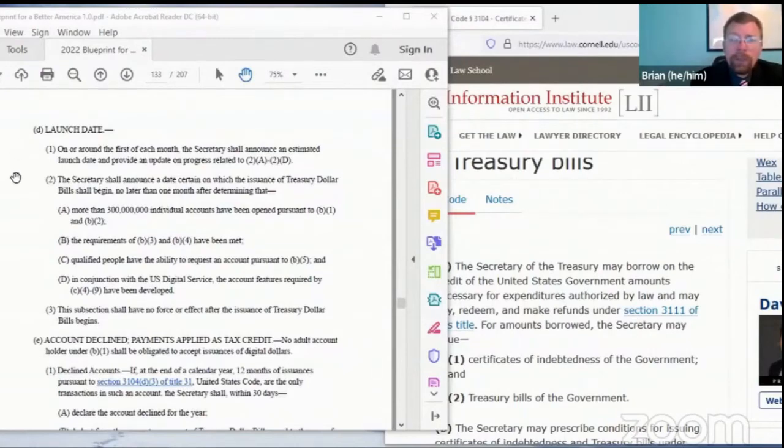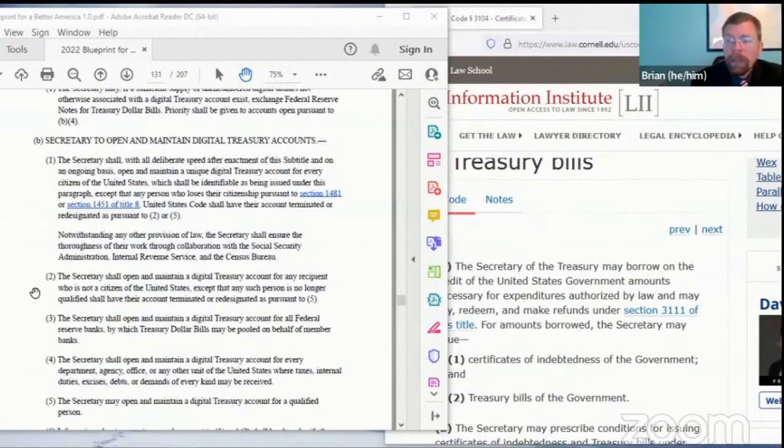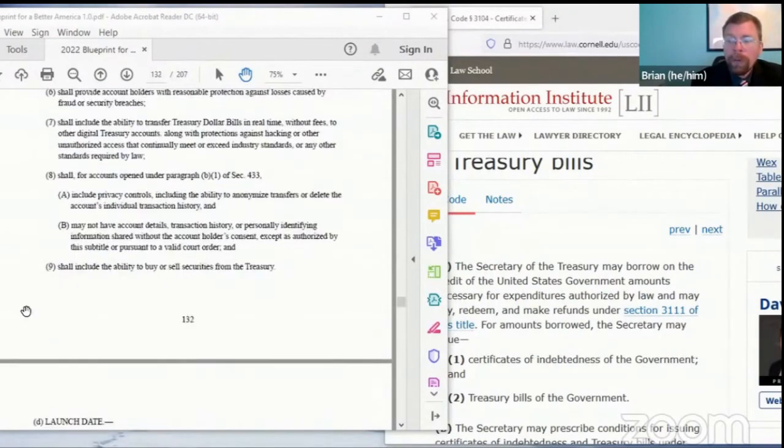Subsection D deals with the launch date and when exactly this will roll out. It may take a little bit of time to get all these things set up, and so the Secretary of the Treasury will keep the American people informed on a monthly basis, telling us how long they think it'll be before we launch, and when certain conditions are met, we'll announce the date that they will start issuing Treasury dollar bills to all Americans. Those triggering events are when more than 300 million individual accounts have been opened, when requirements of B2 and B3, that they have accounts open for everyone else that they're required to have accounts open for,